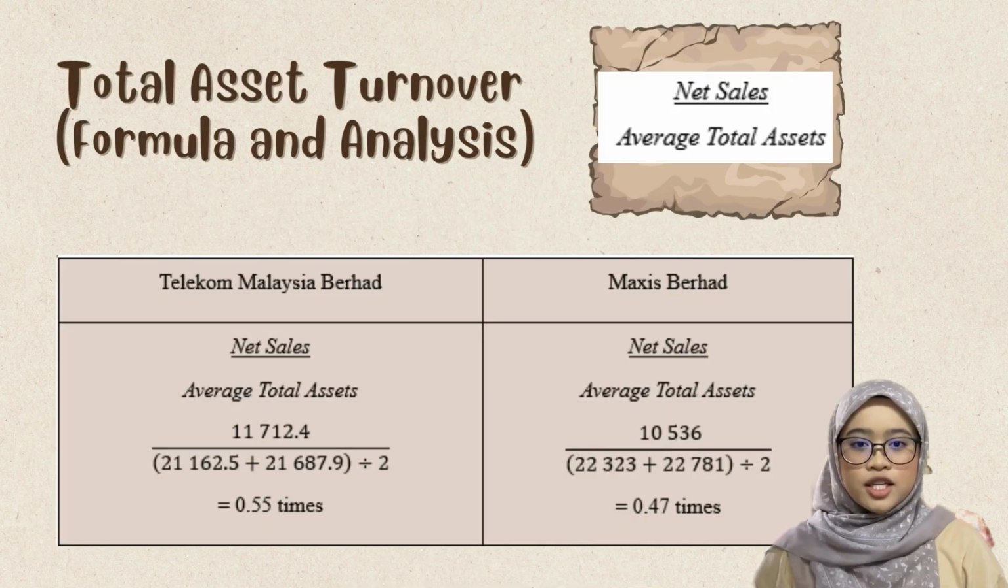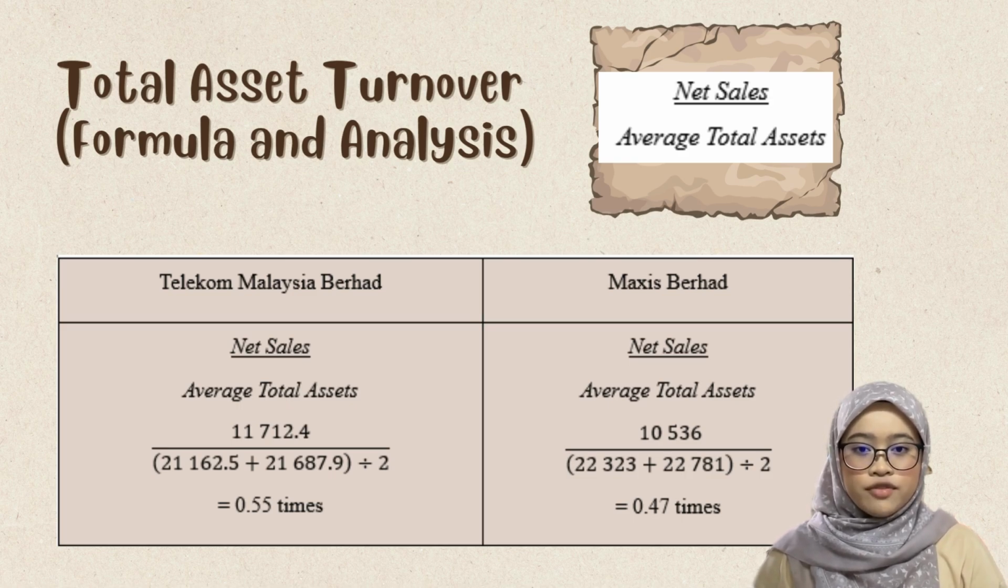The total asset turnover ratio shows how much sales a company makes for every ringgit of assets it owns. So the formula for this ratio is net sales divided by average total assets. For Telekom Malaysia Berhad, the net sales is 11,712.4 million and the average total assets is 21,425.2 million. So when we divide, we get 0.55 times.